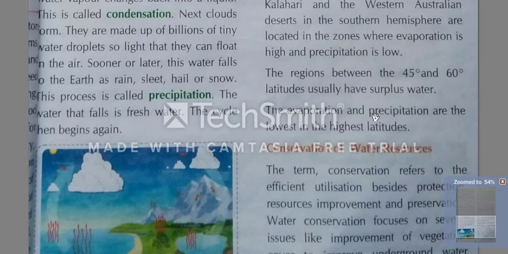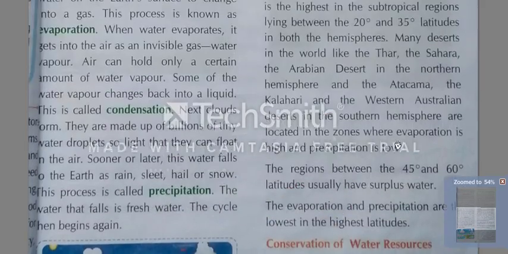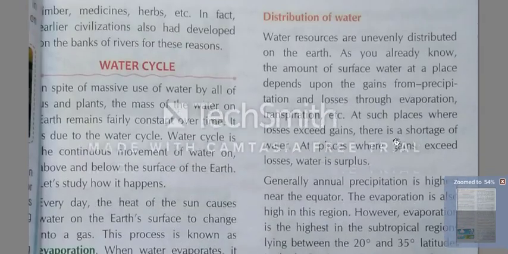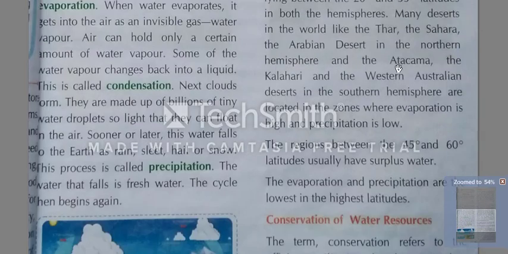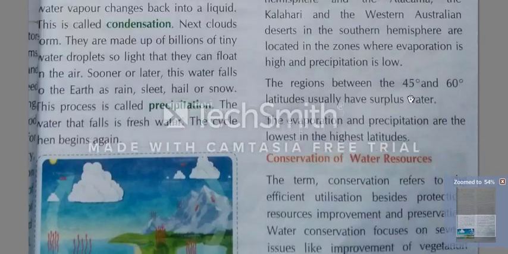The evaporation and precipitation are the lowest in the highest latitudes. Where the latitude is highest, evaporation and precipitation will be at their lowest. Clear? So here we have seen the distribution of water, how water is available in different types in different places. Clear? Okay.